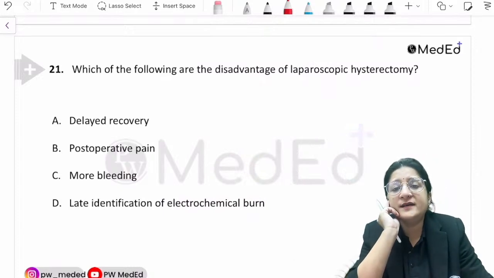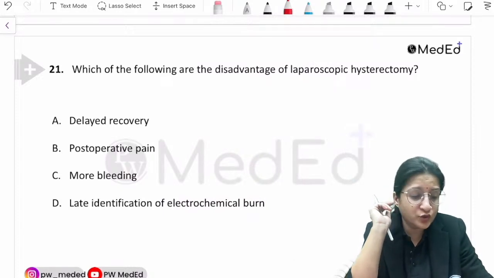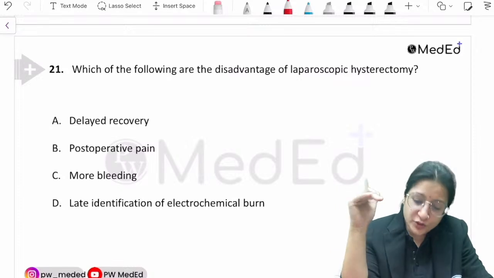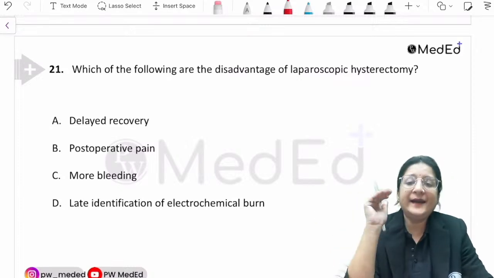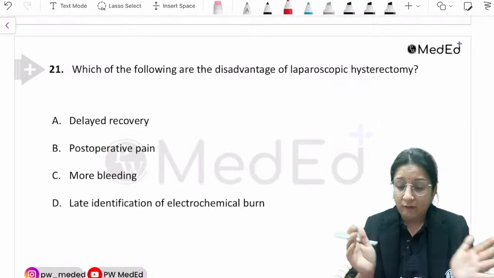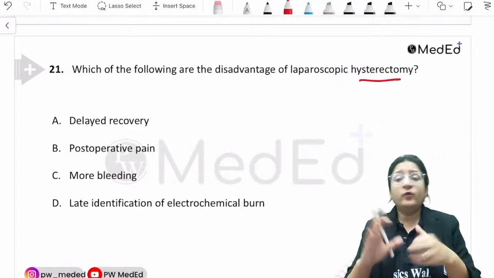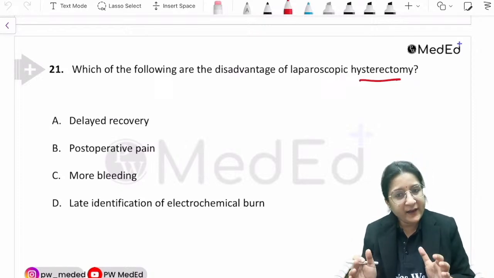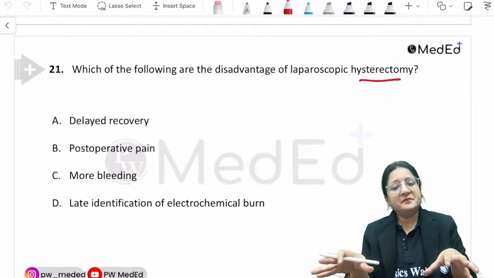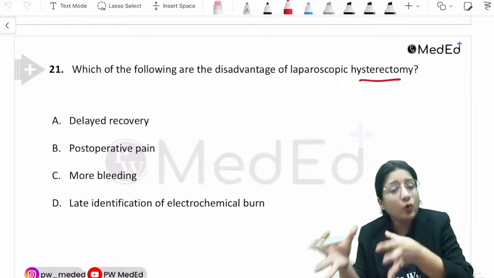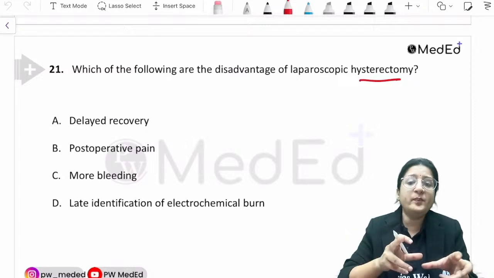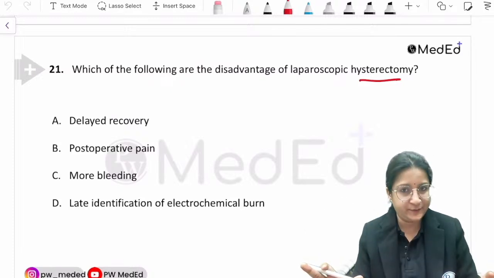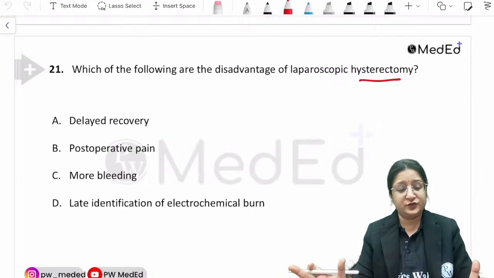Which of the following are the disadvantage of laparoscopic hysterectomy? Yes, what do you think? Delayed recovery, post-operative pain, more bleeding, or late identification of electrochemical burn? Now, they are saying hysterectomy, but they could have mentioned cholecystectomy, they could have said appendicectomy, they could have said any surgeries. What we do inside the abdomen is another matter. The surgical route here is the question. Laparoscopic versus laparotomy route of any abdominal surgery. So this is a general surgery question, to be very precise.